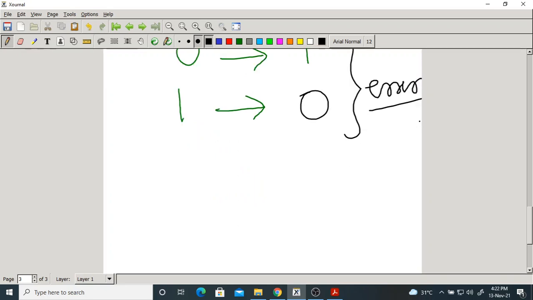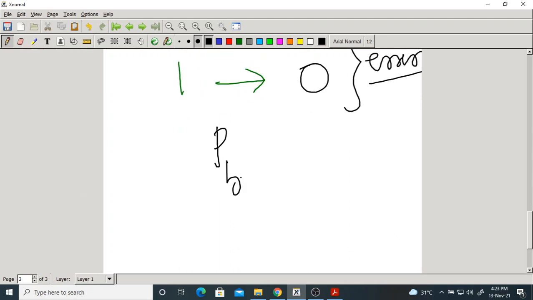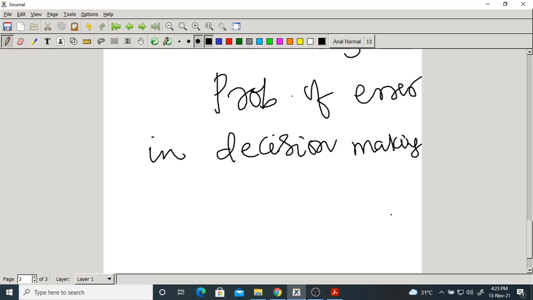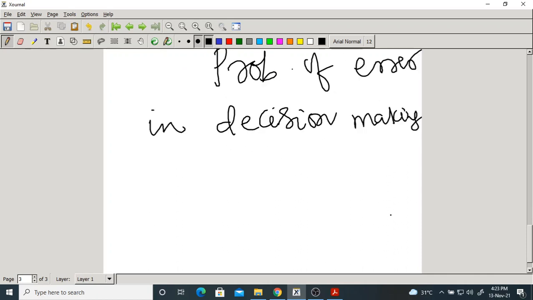So we have to find out the probability of getting an error, the probability of error in decision making. This measures the quality of the output.